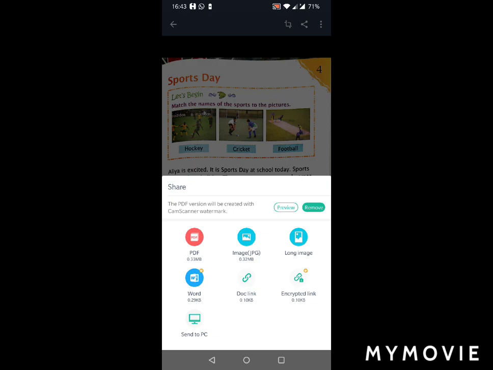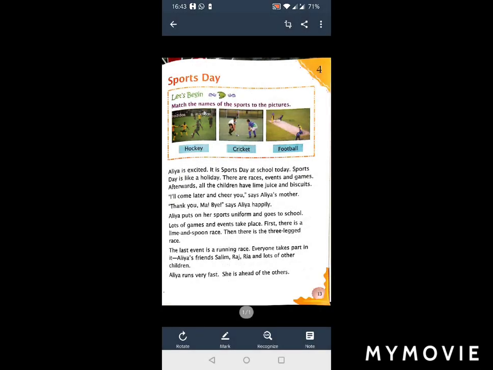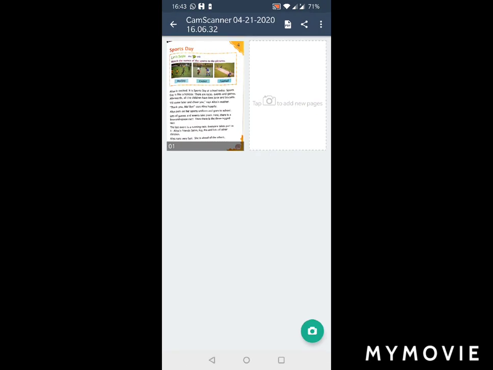So this is a very useful and handy app when you don't have a scanner with you, or when you are outside for business, maybe you are traveling in a train or anywhere, and you have some documents with you and somebody wants them as soon as possible but in a scanned format. So this app will help you to send those items quickly without wasting any time.